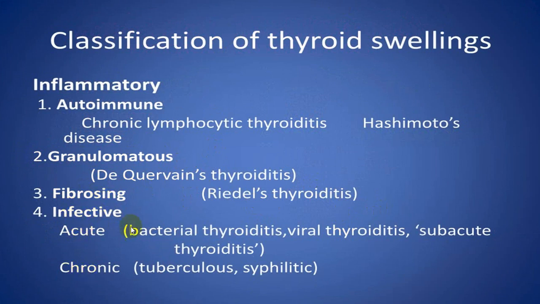Infective can be acute or chronic. These are painful. Acute is bacterial, viral, or can become subacute and post-viral, which we call the De Quervain variety. And chronic is usually tuberculosis, fungal, Pneumocystis carinii, very rarely syphilitic. And in autoimmune, Hashimoto's, postpartum thyroiditis, sporadic, or what we call painless thyroiditis.